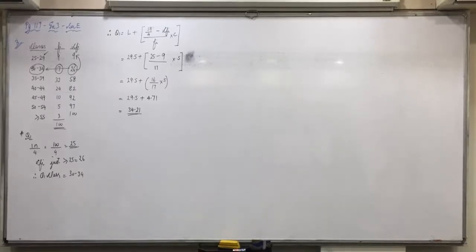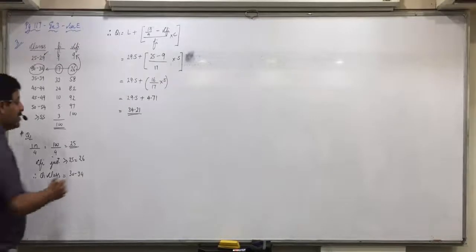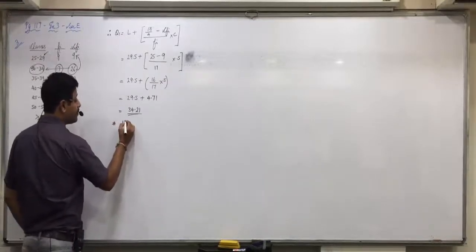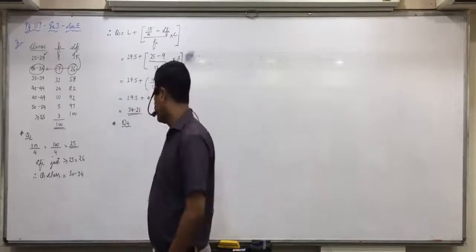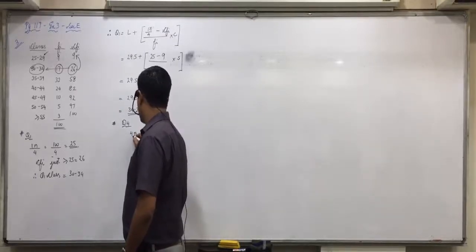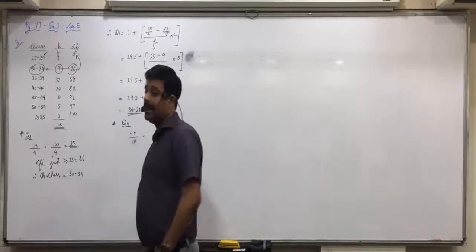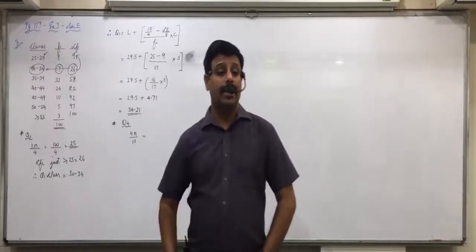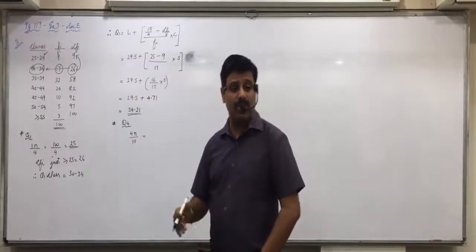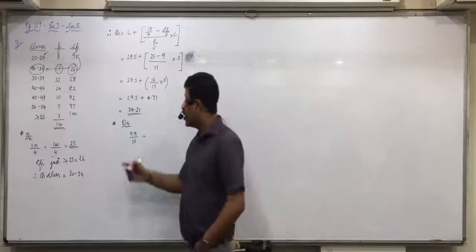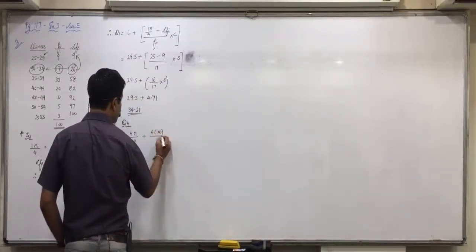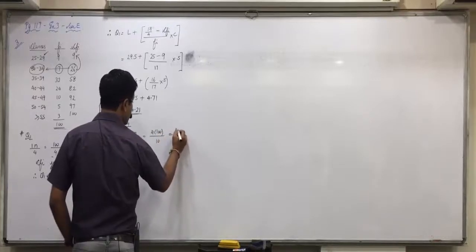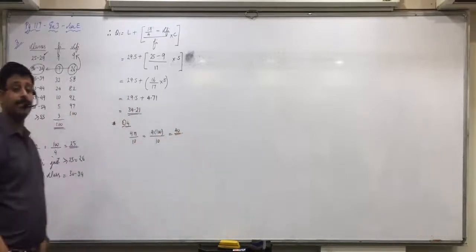D4. So Simran, D4, what will be the first step? 4 into n by 10. Yes, decile 4, so 4 into n upon 10. Are you okay with this? Deciles you divide by 10 and D4, so you multiply with 4. So 4 into 100 upon 10, 40. Are you okay with this?